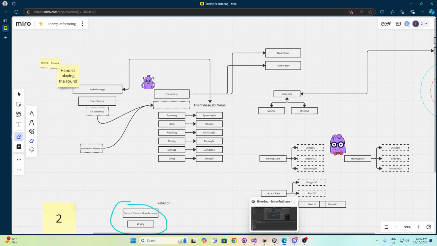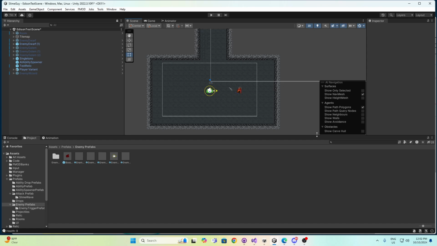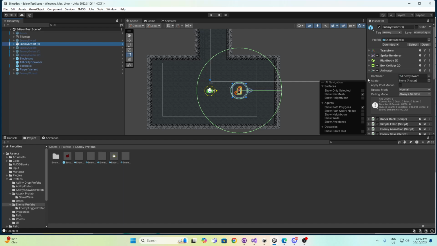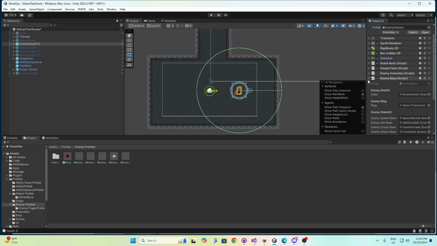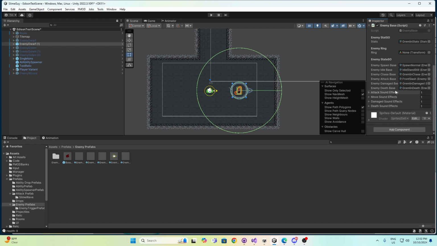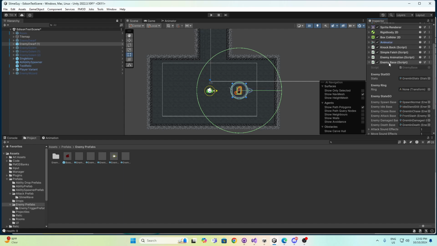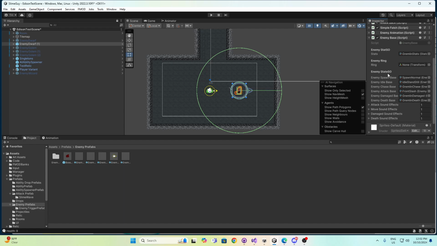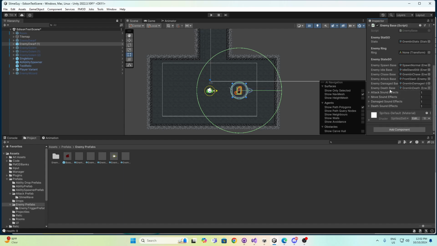So if we go into this, what we ended up doing was, for each of these prefabs, we made what is called the enemy base script on the actual prefab for each of the enemies. And then we moved it to where the sound effects are down here in these lists. And then you can just go ahead and add sound effects like that.